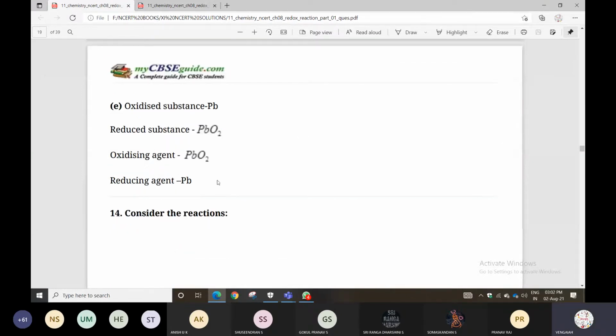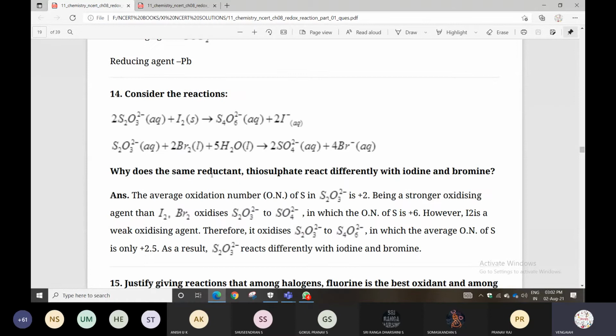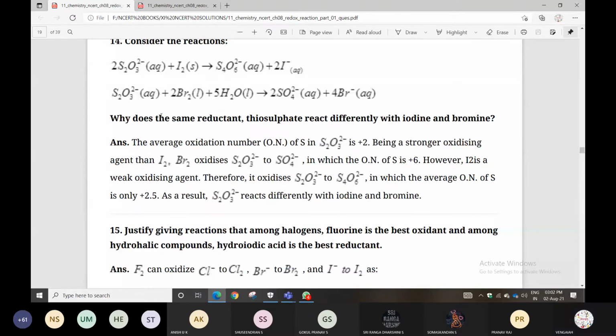Next one: consider the reaction they have given. Why does the same reductant, thiosulfate, react differently with iodine and bromine? The same thiosulfate is there in both reactions, but when it reacts with iodine we get a different product, and when it reacts with bromine we get a different product. You can check that.